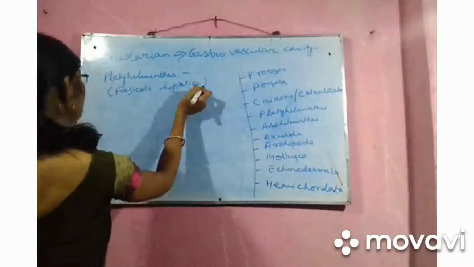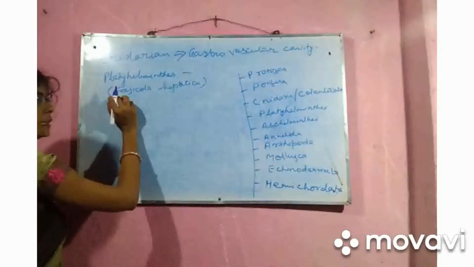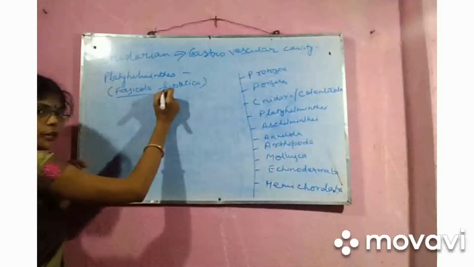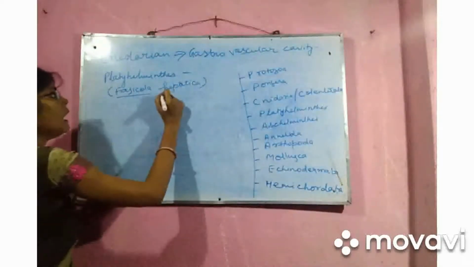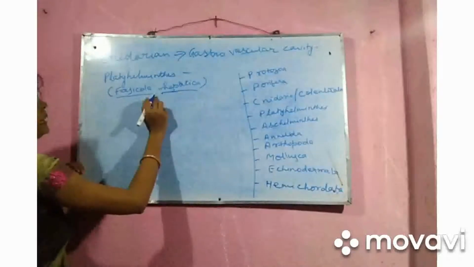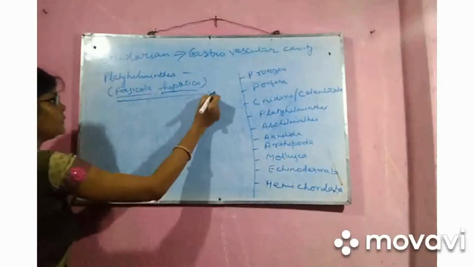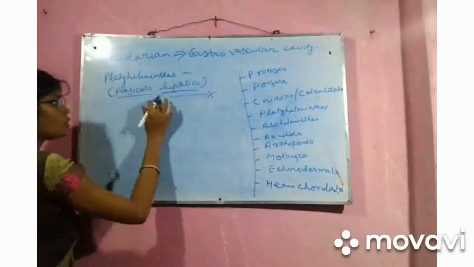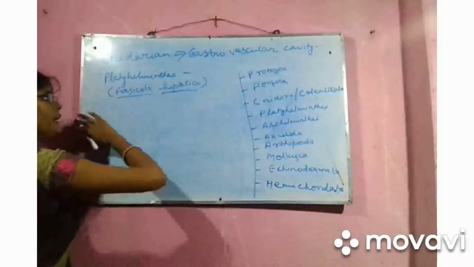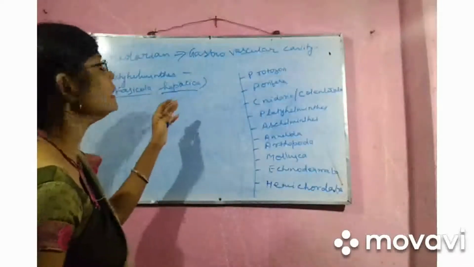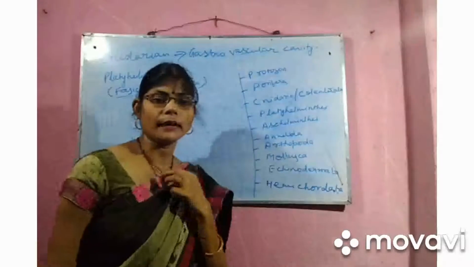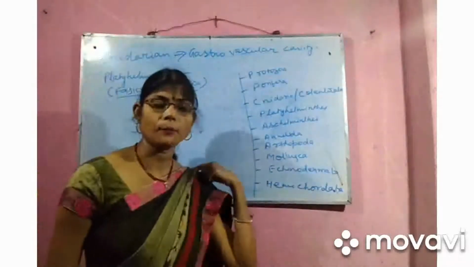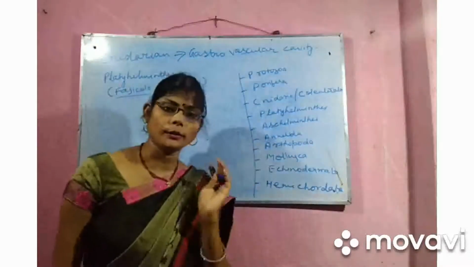Whenever you are writing the scientific name, the first word, the genus name, should be capital and underlined, and the species name should be in small letters and underlined, but separately. If you underline it together like this, it will be wrong. If you write the species name in capital, again it will be wrong. So keep it in your mind, or if you have written everything correct and you have not underlined, then also it will be wrong. So whenever you are writing a scientific name, please write it properly, otherwise you are not going to get any marks.